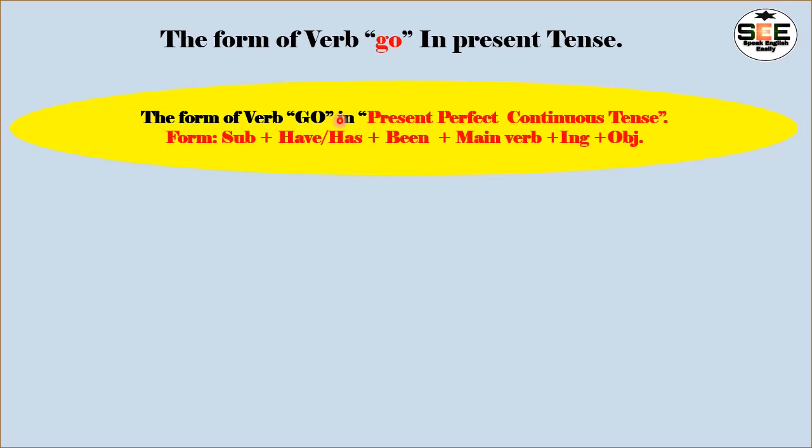The form of verb go in present perfect continuous tense: subject plus have or has plus been plus main verb plus ing plus object. I'm going to repeat this: subject plus have or has plus been plus main verb plus ing plus object. In order to understand where we use have or has and how to use all these things, let's see a table of the go verb, and it will be very helpful for us to understand this. So let's start.